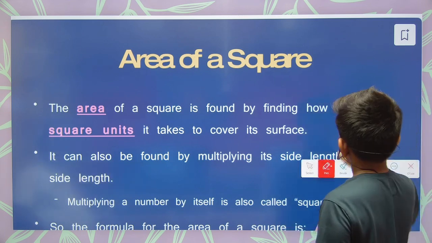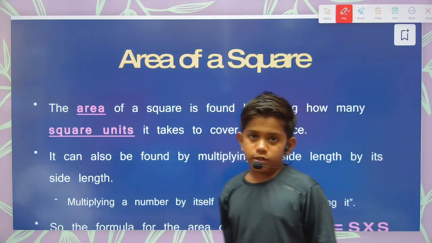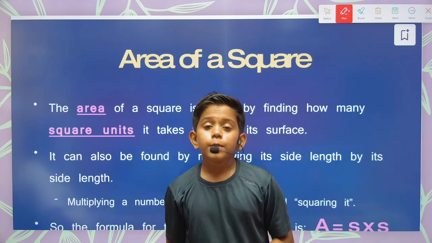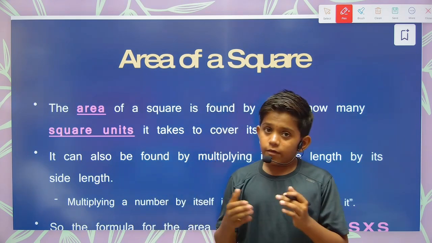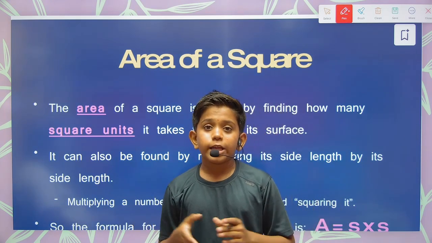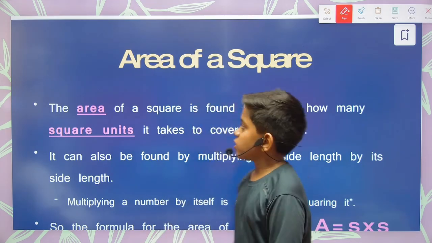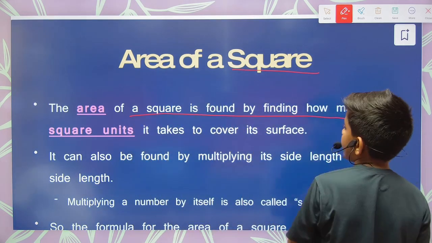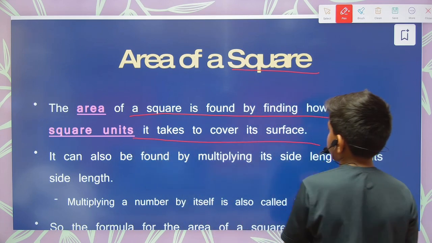Now we understood by using the square units. Next, we will see how to find the area using the formulas. There we are also using the formulas to find the area of shapes. First of all, the shape is square. The area of a square is found by finding how many square units it takes to cover the surface.